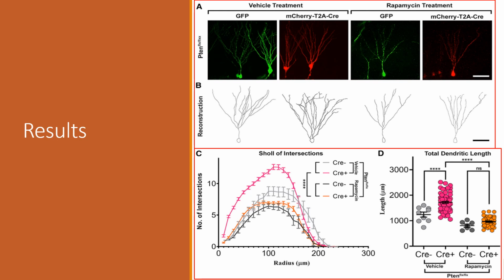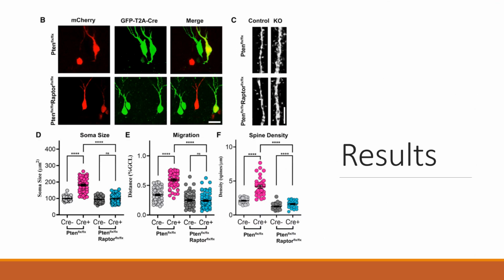caused by P10 loss. Because evidence has shown that chronic rapamycin treatment can inhibit mTORC1, they next investigated if this rescue of P10 knockout phenotypes observed with rapamycin treatment was mTORC1 specific by knocking out Raptor. In this figure, the neurons knockout for Raptor and/or P10 are labeled in green.